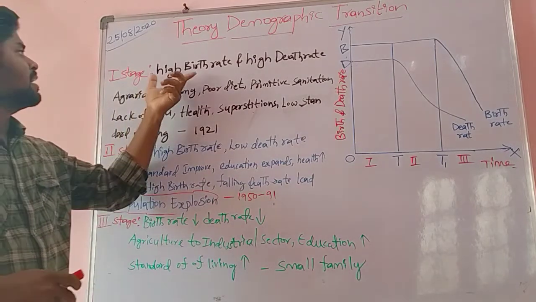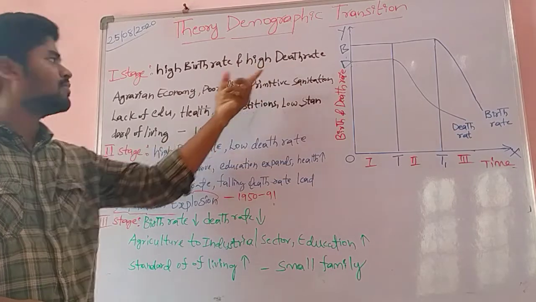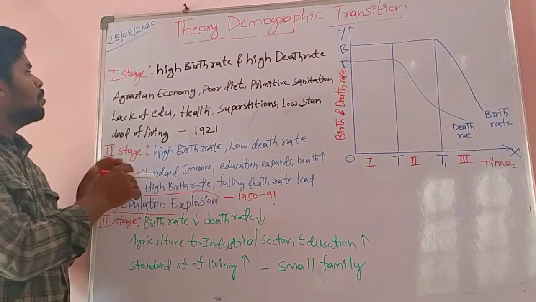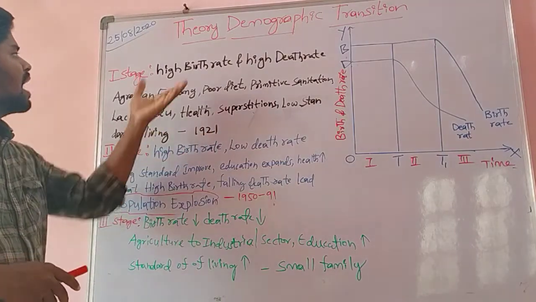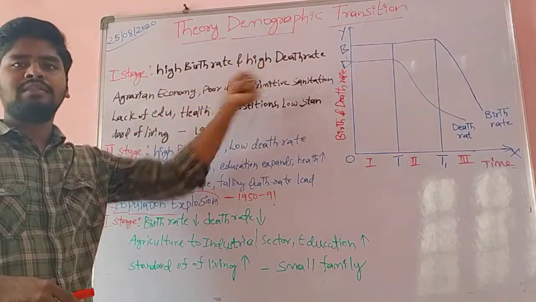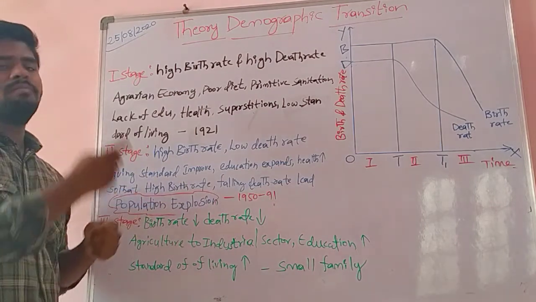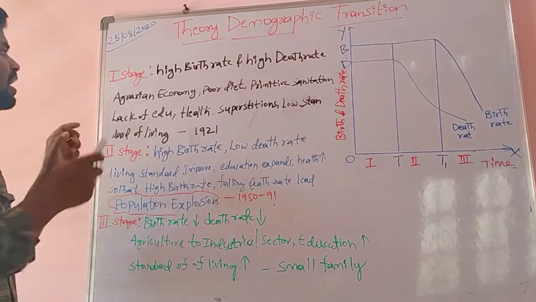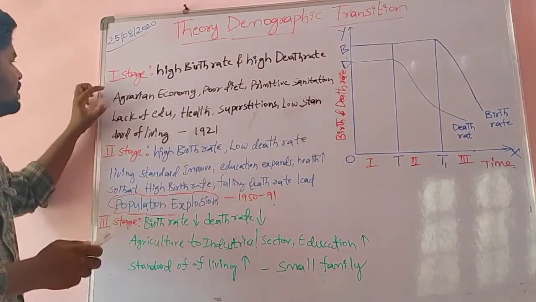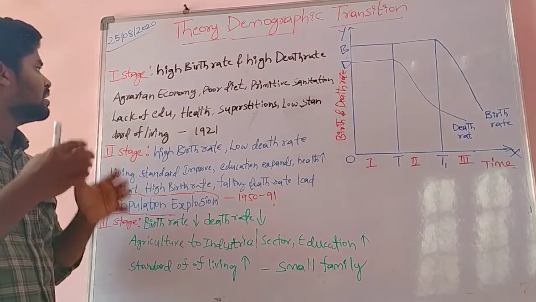In the first stage, high birth rate, high death rate. He explained that the population will be in the first stage before 1920, with high birth rate and high death rate. Why the high birth rate and why the high death rate? If you look at that scenario, we will be having an agrarian structure of the economy.